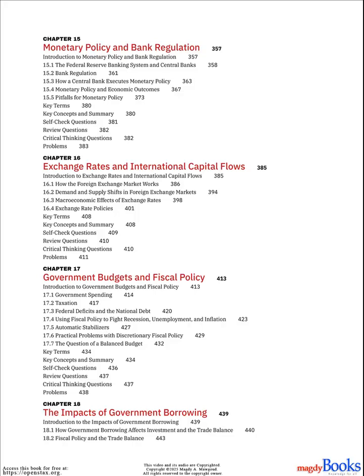Chapter 17, Government Budgets and Fiscal Policy. Introduction to Government Budgets and Fiscal Policy, 17.1. Government Spending, 17.2. Taxation, 17.3. Federal Deficits and the National Debt, 17.4. Using Fiscal Policy to Fight Recession, Unemployment, and Inflation, 17.5. Automatic Stabilizers, 17.6. Practical Problems with Discretionary Fiscal Policy, 17.7. The Question of a Balanced Budget. Key terms, key concepts and summary, self-check questions, review questions, critical thinking questions, problems.